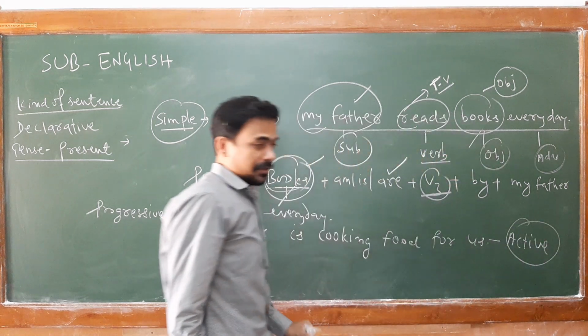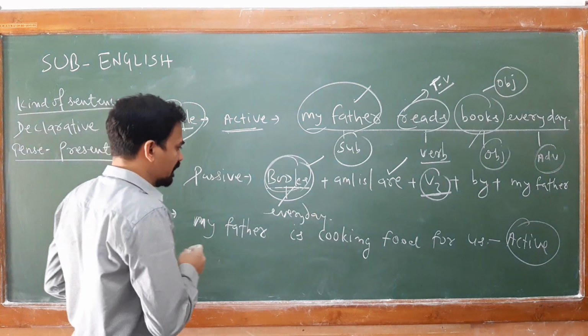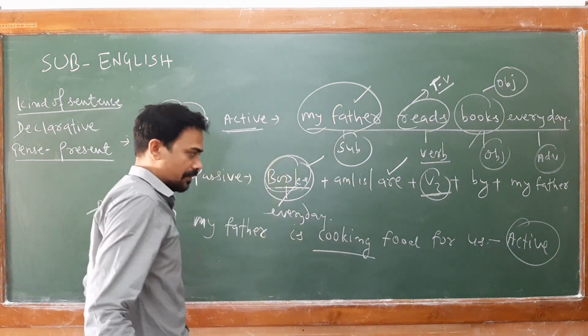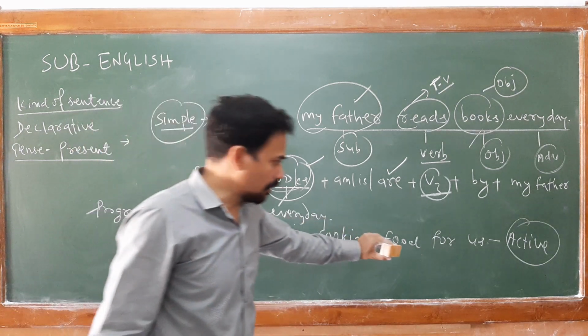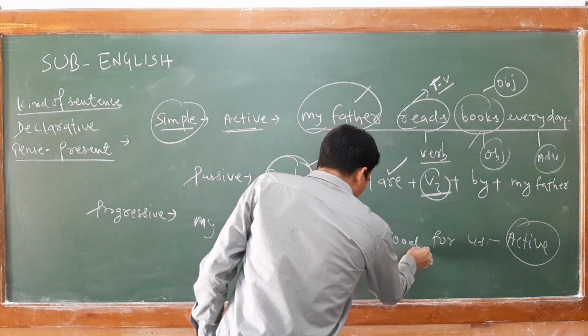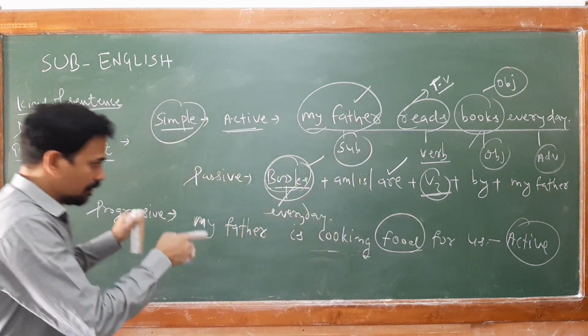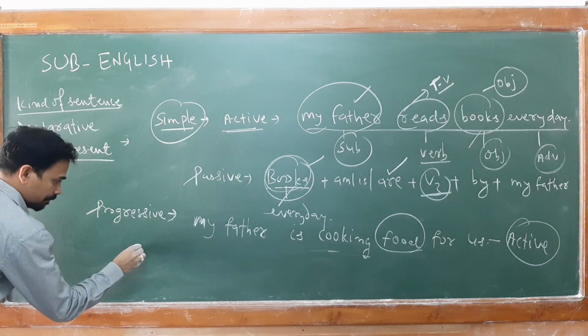active form. So while converting into passive, I told you very clearly, this is your transitive verb because food is your object. So we have a transitive verb. Now, just take your object and put it in subject form in passive.